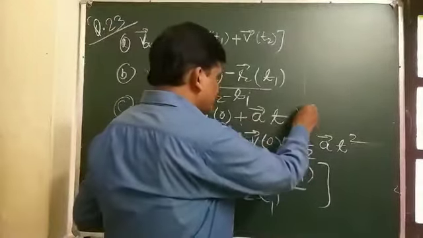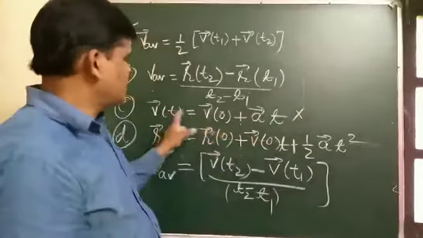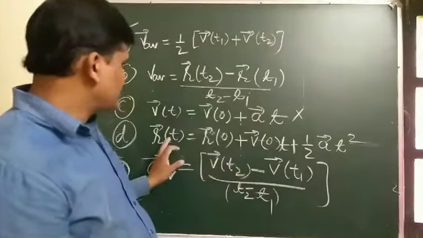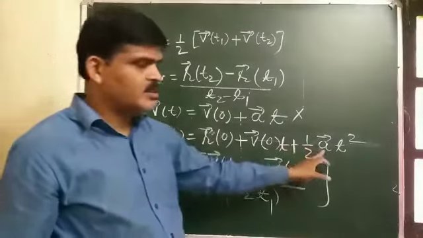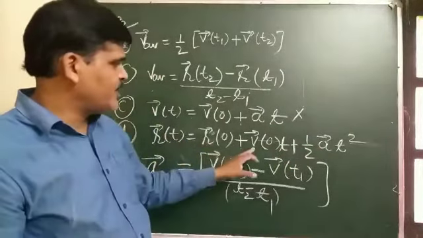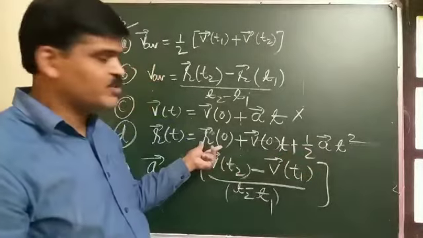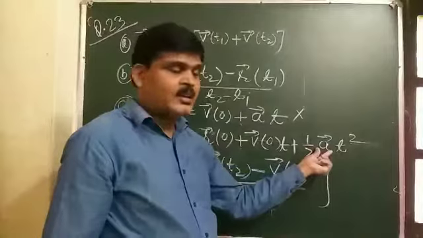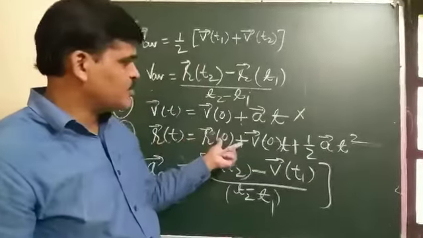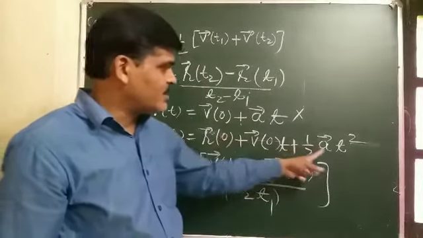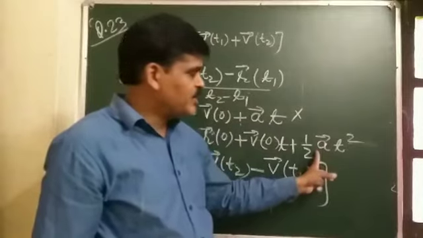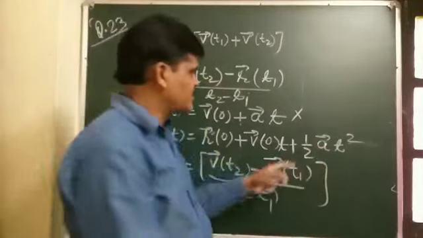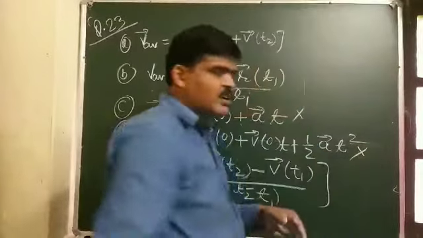So this formula is incorrect for arbitrary motion in space. Again, the formula s equal to ut plus half at square, with the position vector at t equal to 0 given, is also derived by considering the object moving in a straight line path with a uniform acceleration. So this formula is also